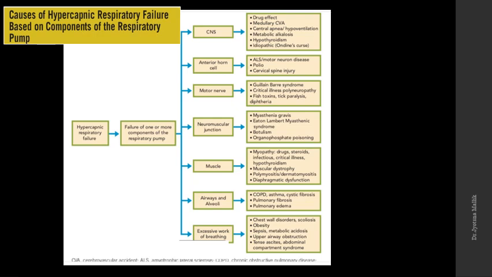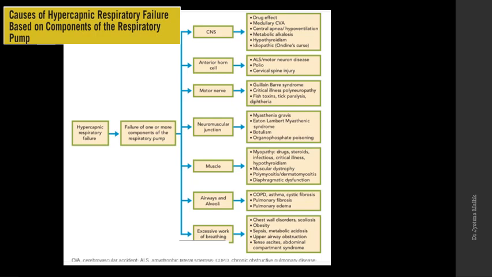Anterior horn cell: the motor neuron lies in the anterior horn cell, so if there is an injury in the spine, especially cervical spine injury, that can lead to type 2 respiratory failure. Amyotrophic lateral sclerosis, motor neuron disease, or polio can also cause type 2 respiratory failure through damage of the anterior horn cell.